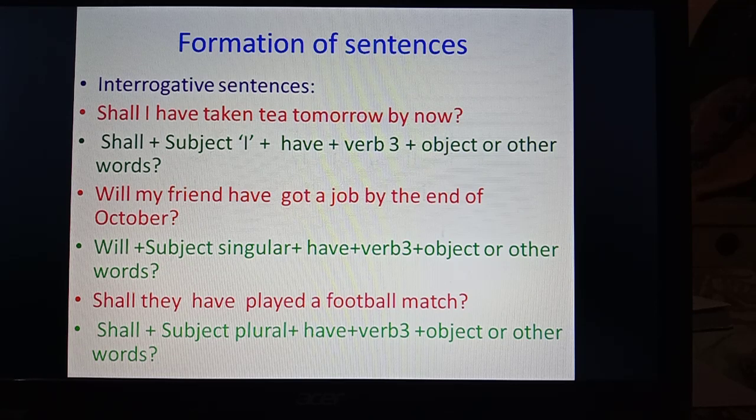You have to keep in mind that shall and will is to be used in the beginning, and after the subject, have plus verb third form is to be used.